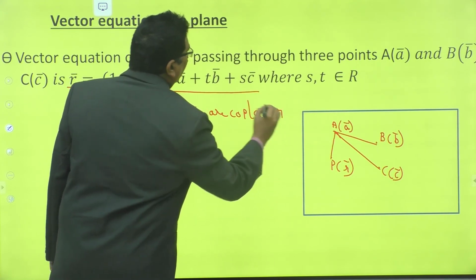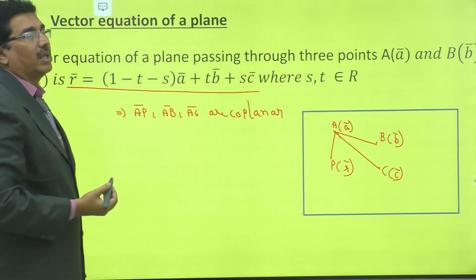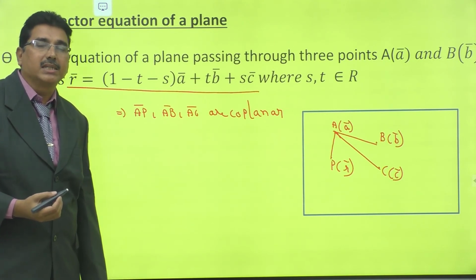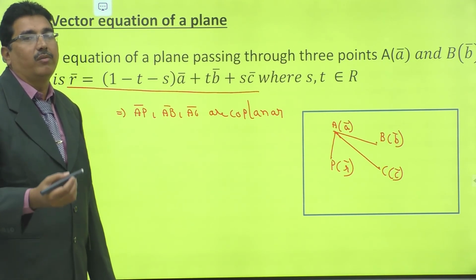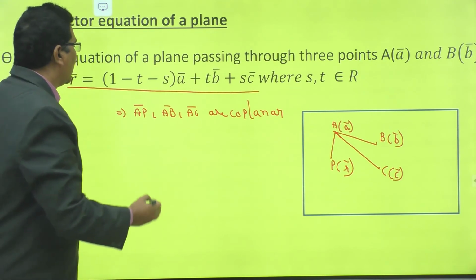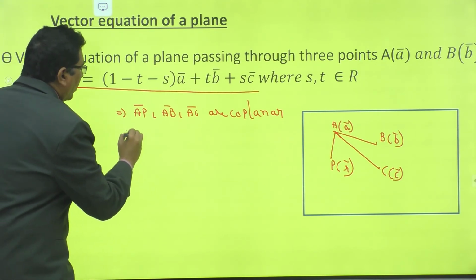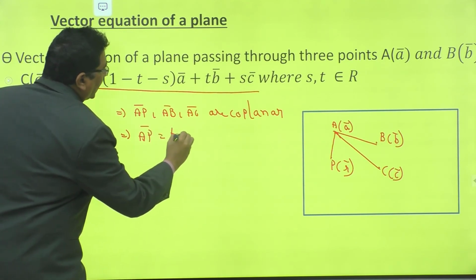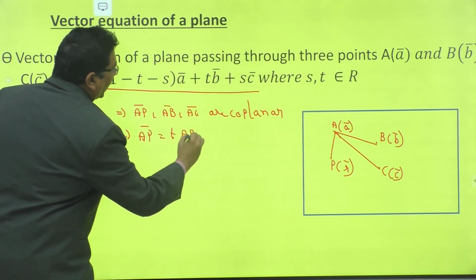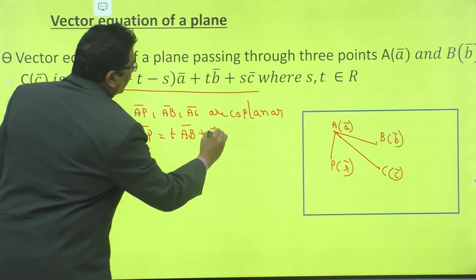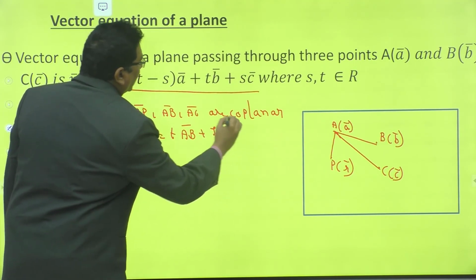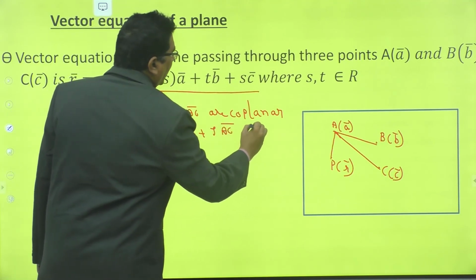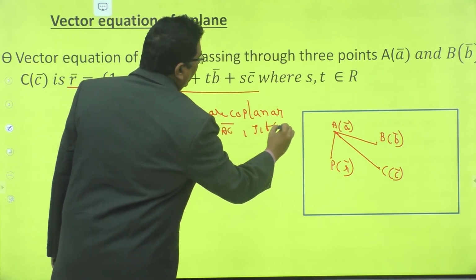If three vectors are coplanar, then one vector can be expressed as a linear combination of the other two vectors. That implies AP bar is equal to t times AB bar plus s times AC bar, where s, t are scalars.